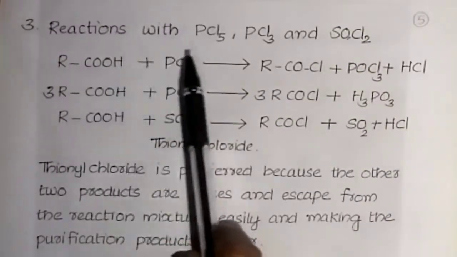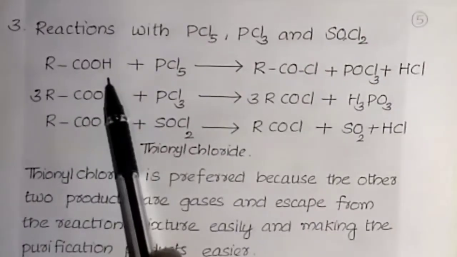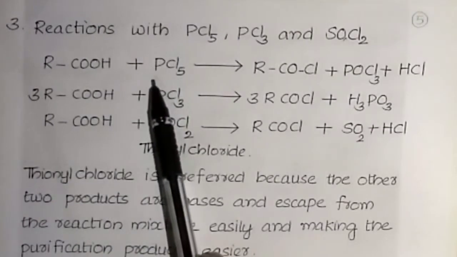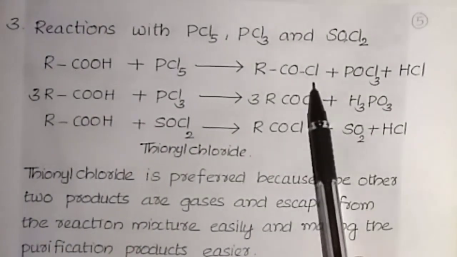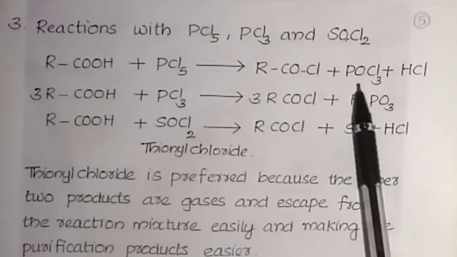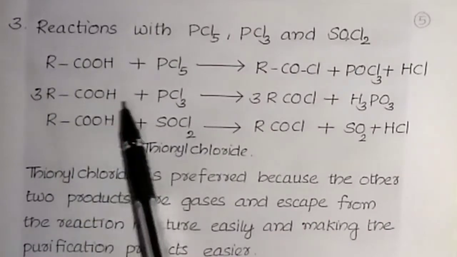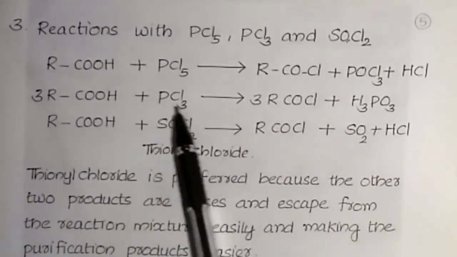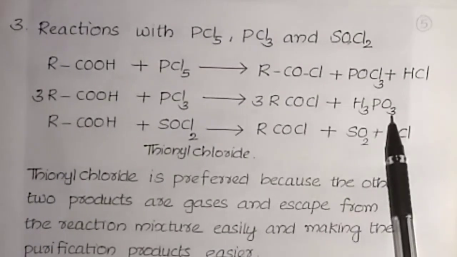Next, reaction with PCl5, PCl3 and thionyl chloride. Carboxylic acid on treating with PCl5 gives the corresponding acid chloride RCOCl plus POCl3 plus HCl. RCOOH plus PCl3 gives RCOCl plus H3PO3.